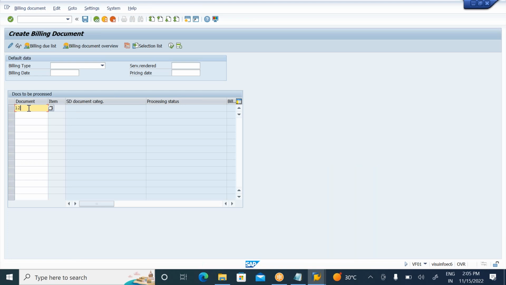What is your sales order number? 12061, right? Enter your sales order number 12061 here. However, the billing document is not properly done, because creating a billing document is purely done by SD people. Just go and observe VF01. Now click on save. The billing document number will be generated here. But this is purely for SD people in real time. In a real system you can do these billing documents properly, not in the training system. So this is what you can understand here, VF01.